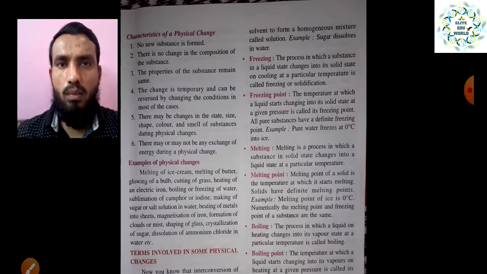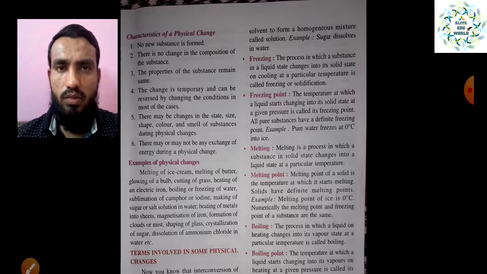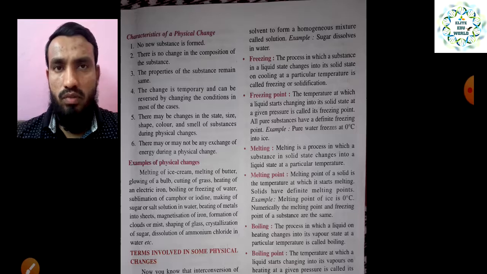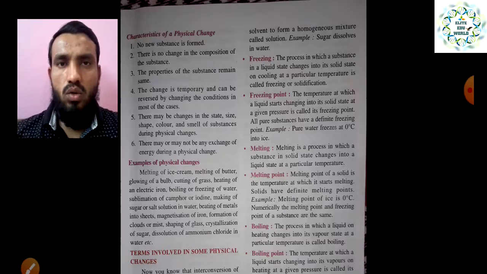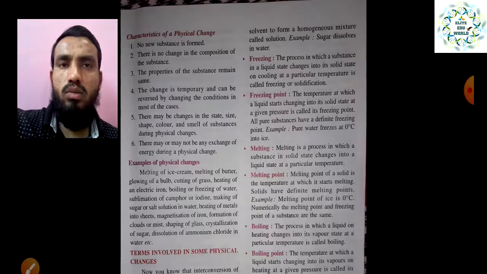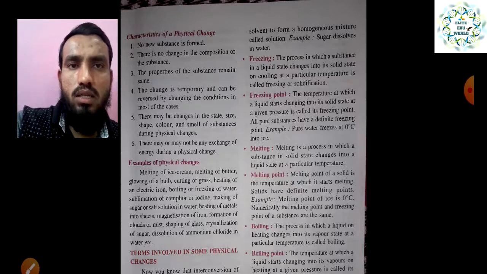Taking the example of water, whether it is in ice form or liquid form, the properties are going to be the same. There is no change in the composition of the substance. This is very important. First of all, no new substance will form. Second, there is no change in the characteristics or composition of the matter which is undergoing the change.